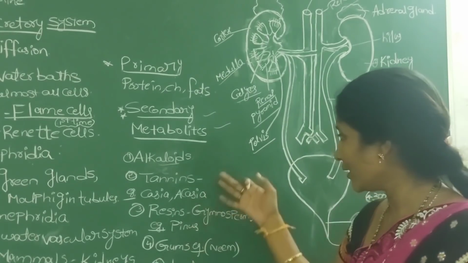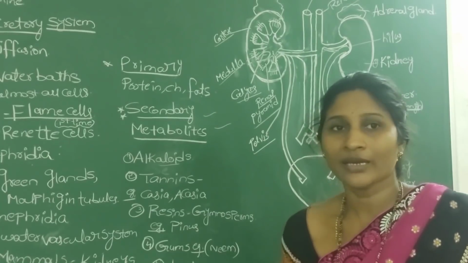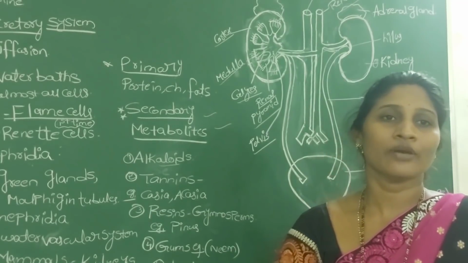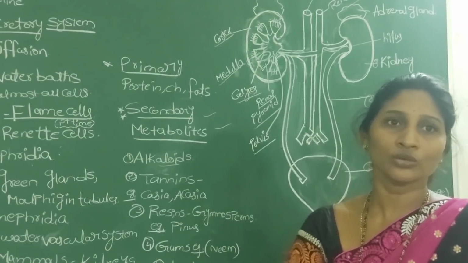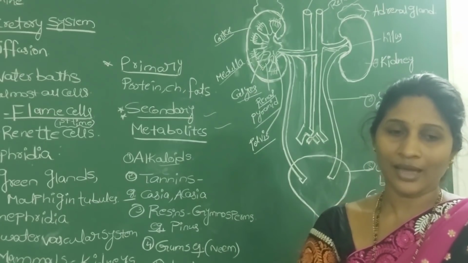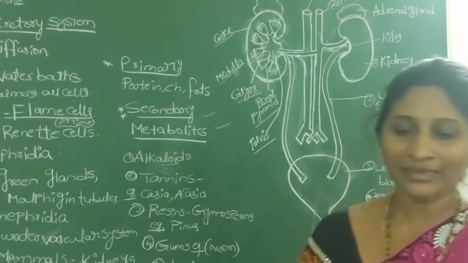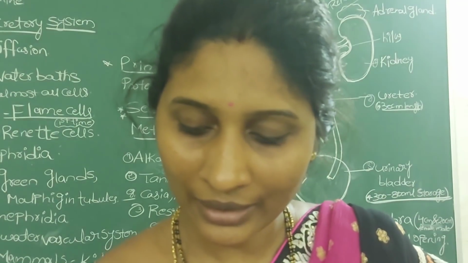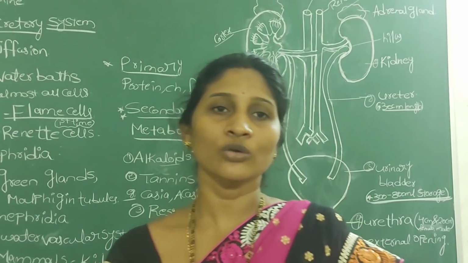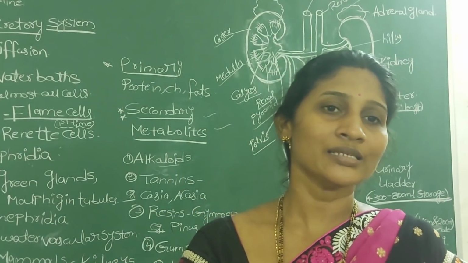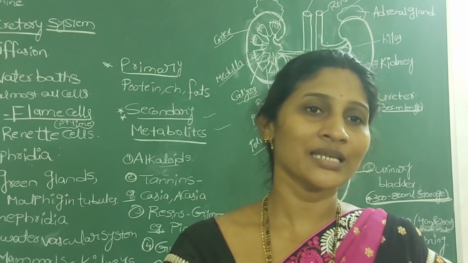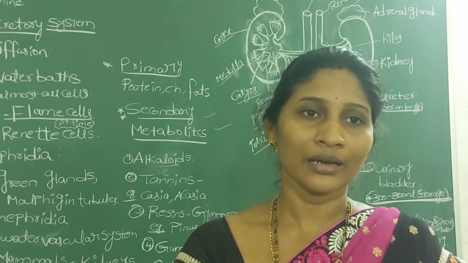Here I don't have sufficient space to write, so I will tell you some examples. Coming to alkaloids, first we use an anti-malarial drug, quinine. Quinine is an alkaloid used as the anti-malarial drug.